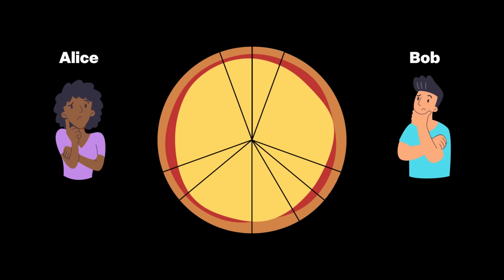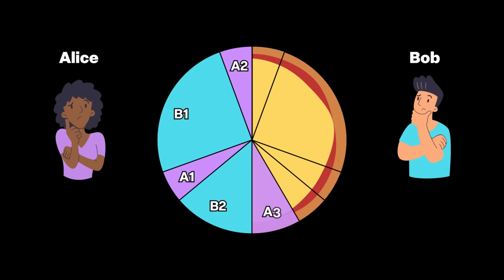Alice will first do a thought experiment. She'll start with any slice, say this one. For her remaining choices, she'll always take the slice next to the one that Bob just chose. We'll call that the follow Bob strategy. For example, Bob's best first choice might be this slice. Then Alice will choose to take the one next to his. Then Bob might take this slice, so Alice will follow him, back and forth. So far we have an alternating pattern between Alice and Bob, but at the end the pattern breaks, since there are an odd number of slices.